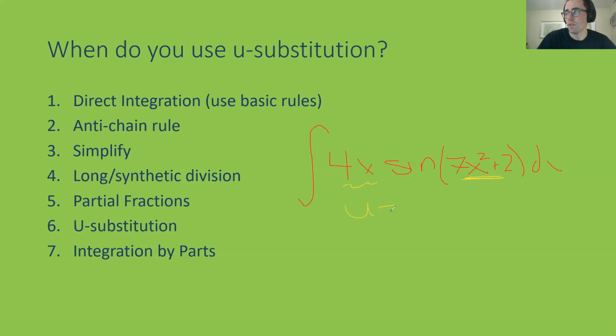And so we get u equals 7x squared plus 2, du equals 14x dx. Then we can do du divided by 14 equals x dx, and we'd substitute from there. We'll have a little bit of review of this with Kahoot, and we'll go from there.